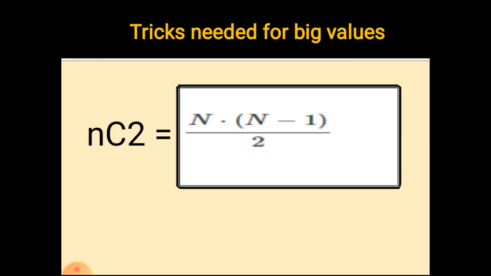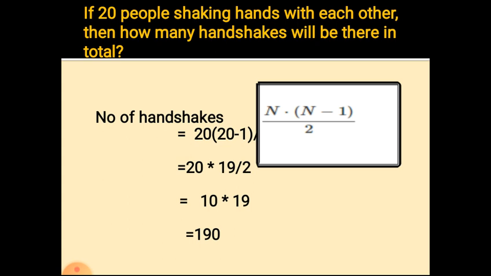Now we go for the problem. One more problem. If 20 people are shaking hands with each other, then how many handshakes will be there in total? So, number of persons given: n is equal to 20. So, formula is n into n minus 1 by 2. 20 into 20 minus 1 by 2. So, 20 minus 1 is 19, dividing by 2. 20 can be divided by 2, so it becomes 10. 10 into 19 is 190. Instead of adding the values, you can use this formula which makes it easier.